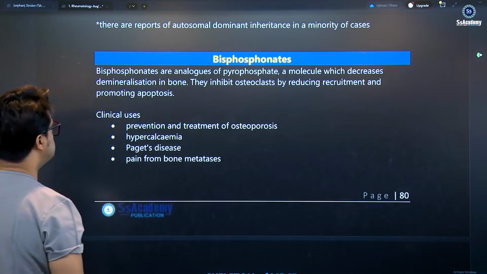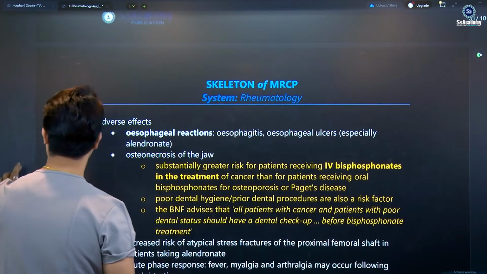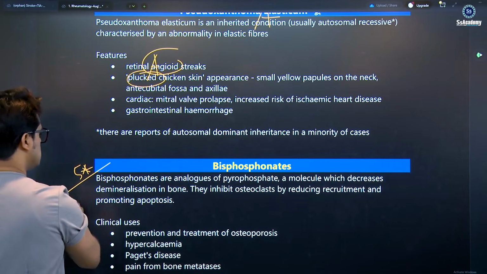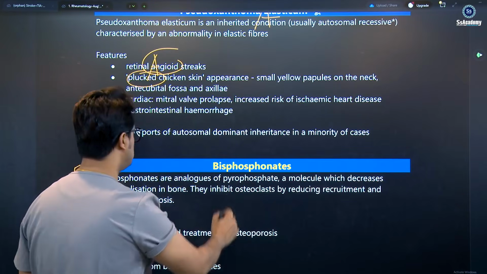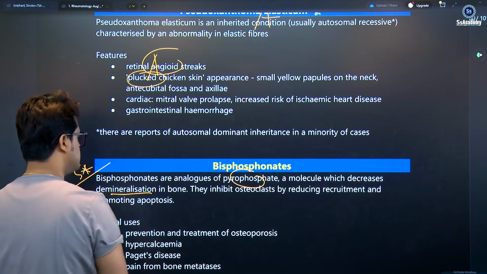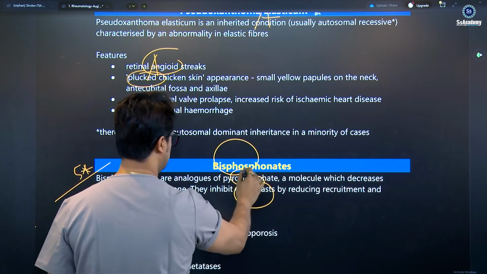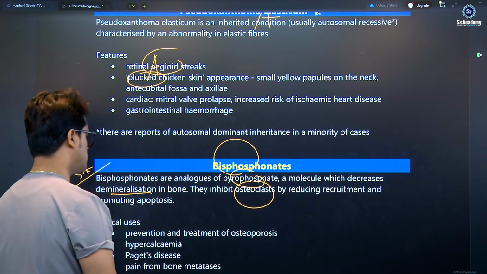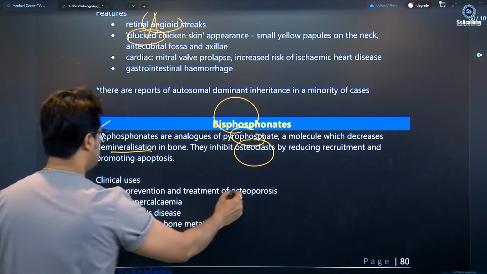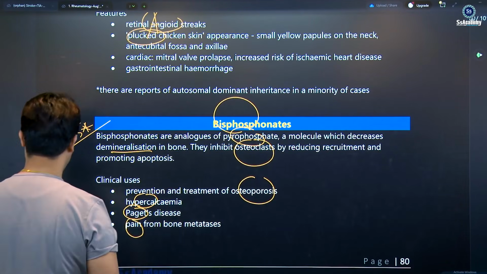Bisphosphonates, once again the 5-star. It's a very important topic, my dear, 5-star. Bisphosphonates is a 5-star, I'm telling you. Bisphosphonates are analogues of pyrophosphate, molecules which decrease the demineralization of the bone. They inhibit osteoclasts, reducing recruitment and promoting apoptosis. Clinically used for the prevention and treatment of osteoporosis, hypercalcemia, Paget's disease, and pain.